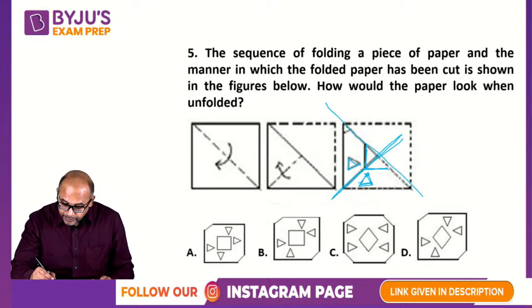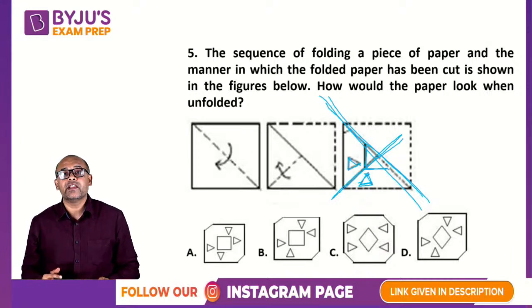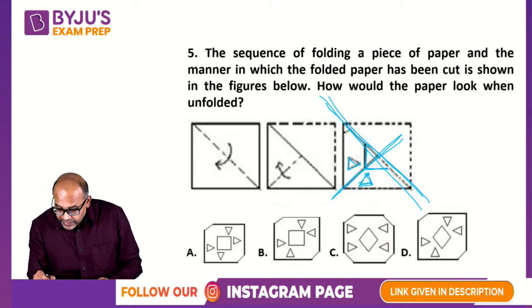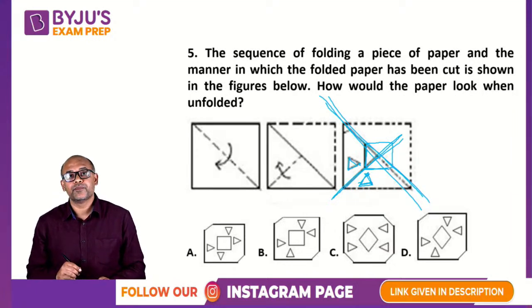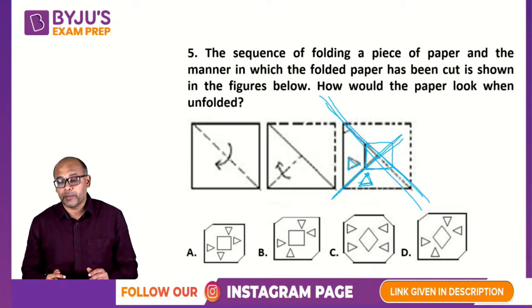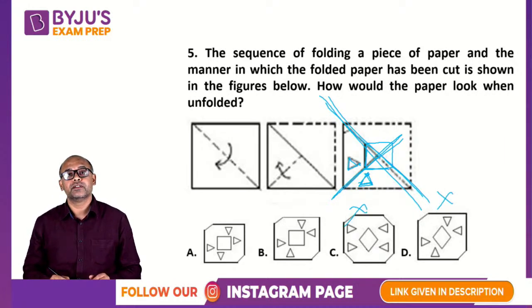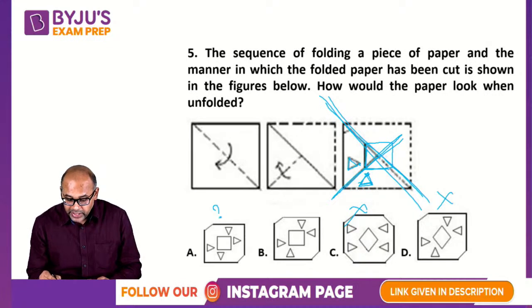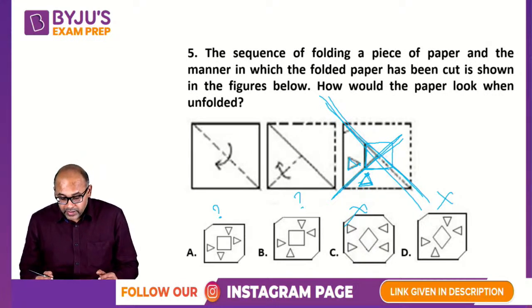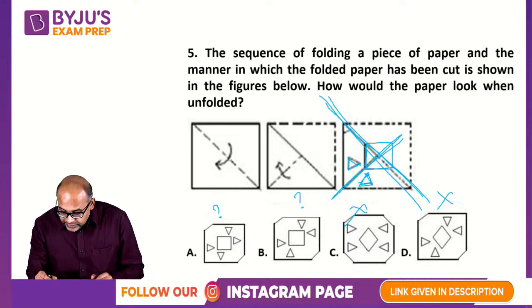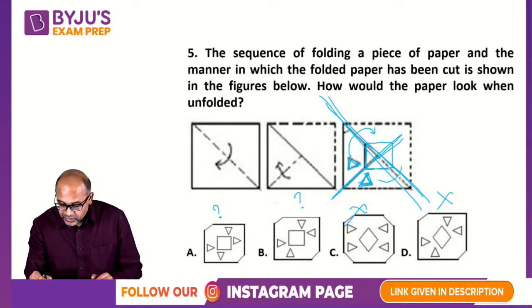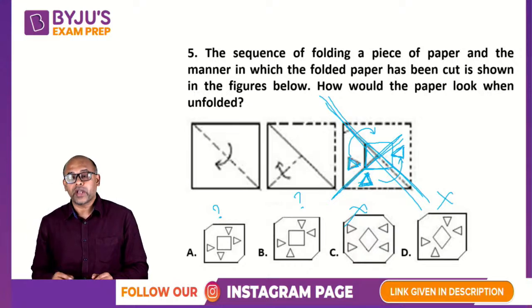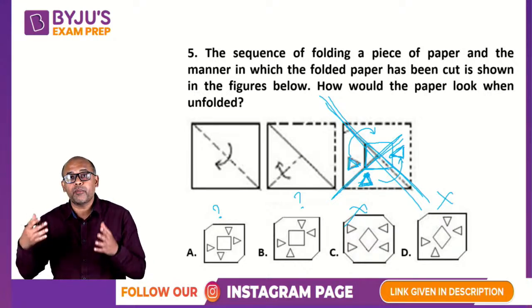So these 2 triangles will be like this. Now, when you're opening it up along this diagonal, then that diagonal will be called the mirror. So if this is the mirror, then you will be getting a line like this. So simply put, a square should form at the center. This is not correct, this is not correct. Center square. So which could be the possibility? A or B could be the possibility. Okay. Then what else is happening? These triangles will be mirror images over here. So this will be coming as a mirror image here and this will be coming as a mirror image here. Now, its image will be somewhat like this. So both these triangles will be pointing inwards.